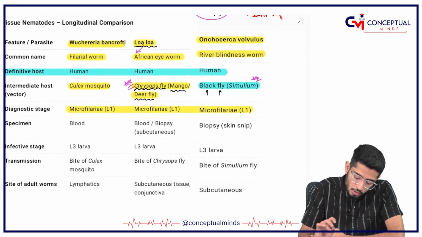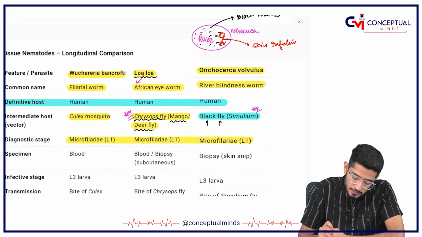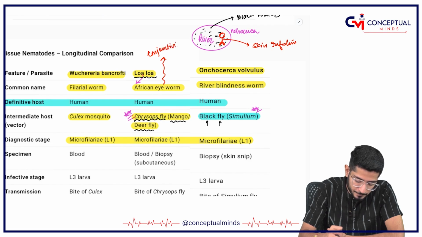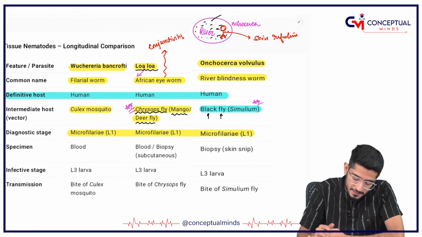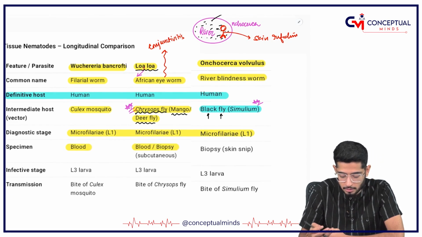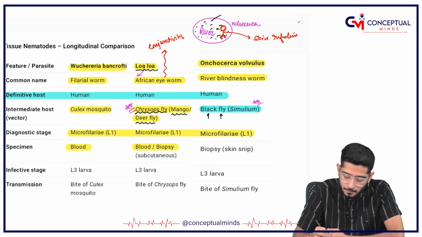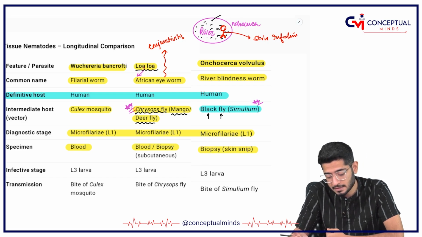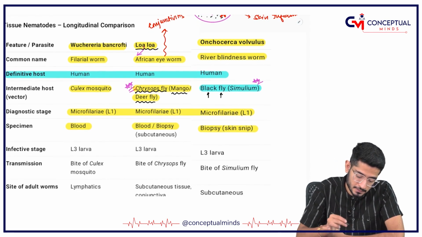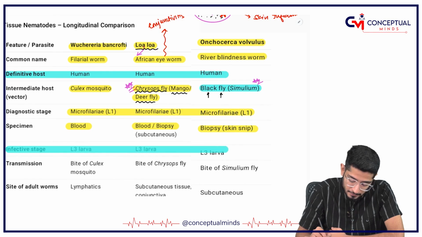Similarly, Loa loa is going to do what? Because it is an eye worm, it is responsible for causing conjunctivitis. Okay, so which sample will you take? Obviously for Wuchereria, a blood sample, whereas for Loa loa you will take blood or a biopsy, and because the river blindness worm Onchocerca is going to cause skin infections, we will take a skin sample. Naturally, the infective stage in all of them is going to be the L3 larva.